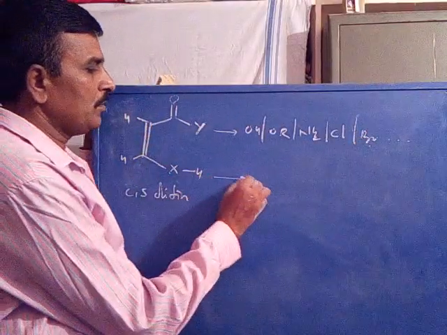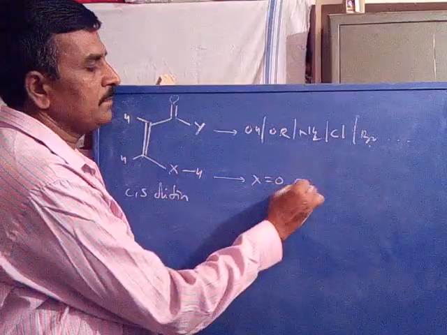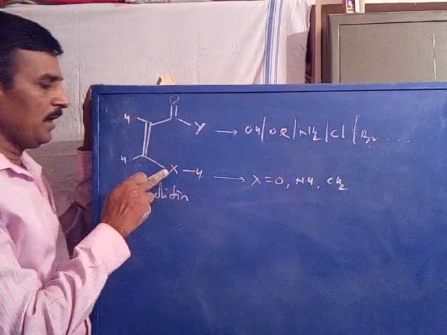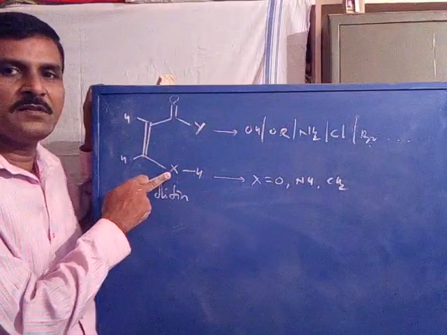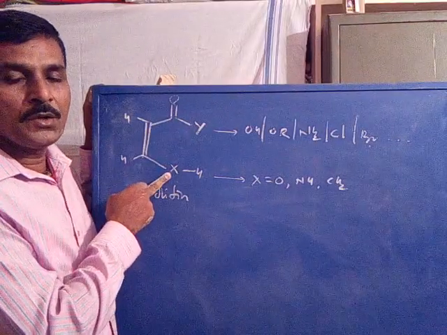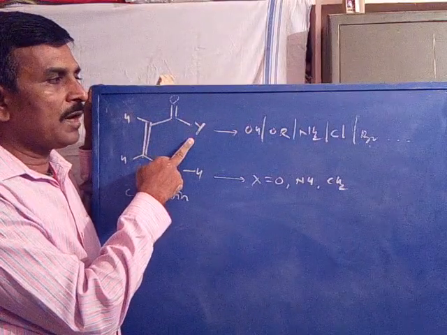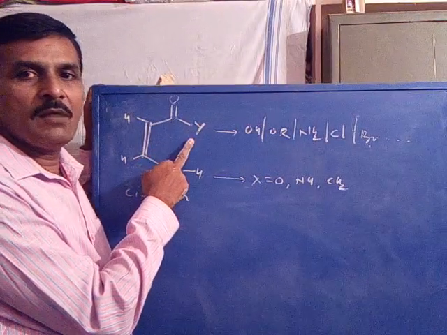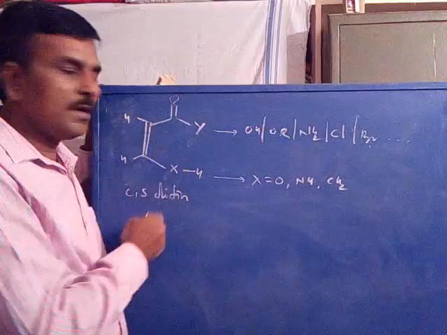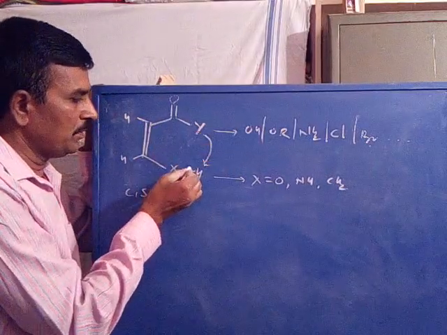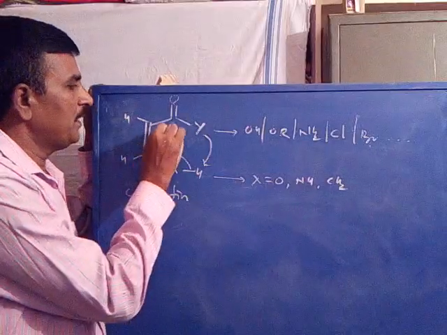Now X may be oxygen, NH group, or CH2 group. If it is oxygen, OH; if it is NH, NH2; if it is CH2, it becomes CH3. Y may be OH, OR, NH2, Cl or bromine, depending upon its nature. Now abstraction of hydrogen by the Y group, and the hydrogen gets eliminated.